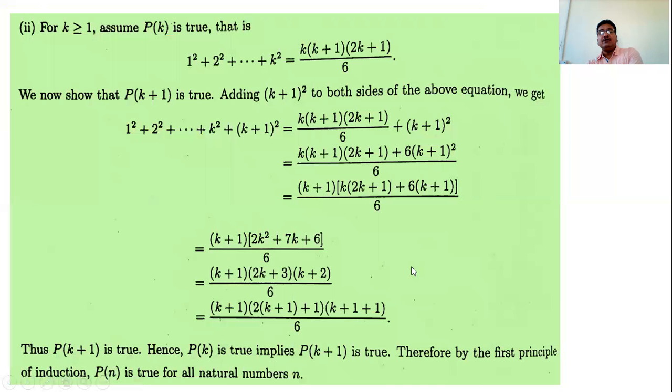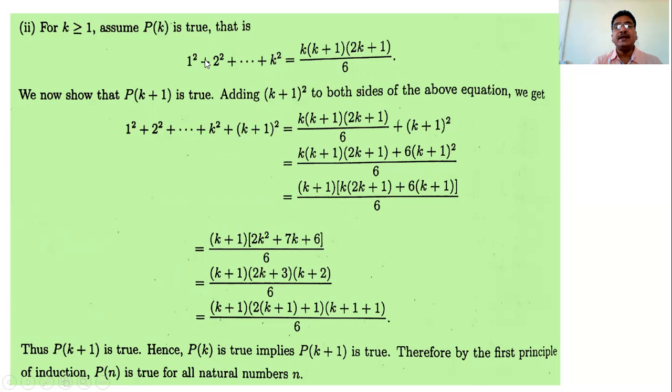This we have to prove. So what is your procedure? This is our assumption, called the induction hypothesis. This is given, and in the second step, Pk is true, and we have to show that Pk plus 1 is true.